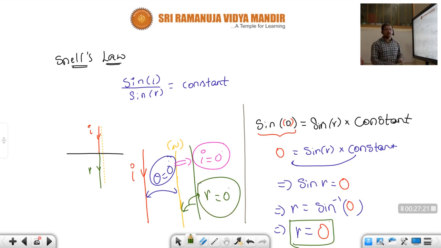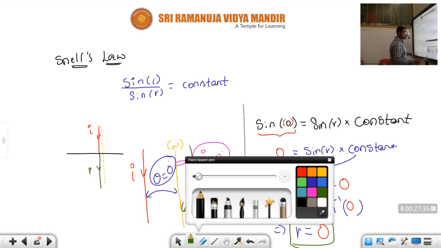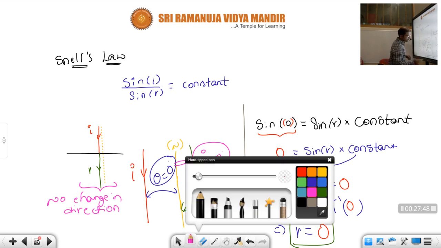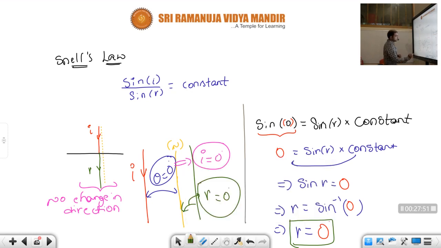So here also we can say the incident ray goes undeviated, without changing its direction. Since there is no change in direction, we can say there is no refraction.